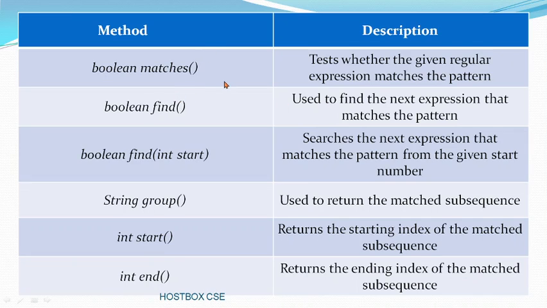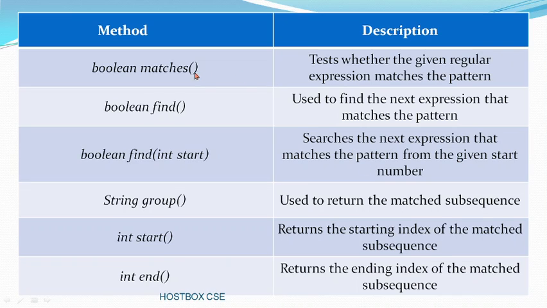First one, boolean matches. We need it because we are going to see some programs also. This tests whether the given regular expression matches the pattern or not. So ABC against ABC, or you want to check only A and ABC in the pattern, so you can compare like that. And boolean find is used to find the next expression that matches the pattern. Then boolean find(int start) finds the next expression that matches the pattern from the given start index.